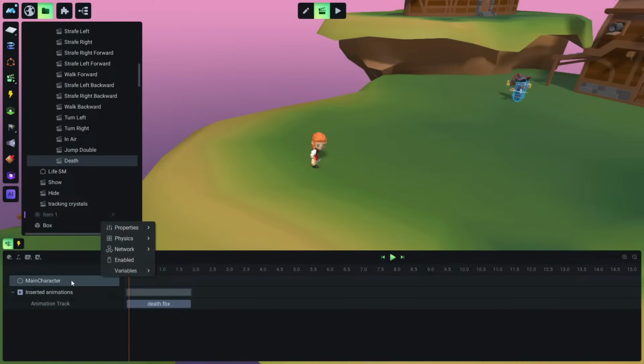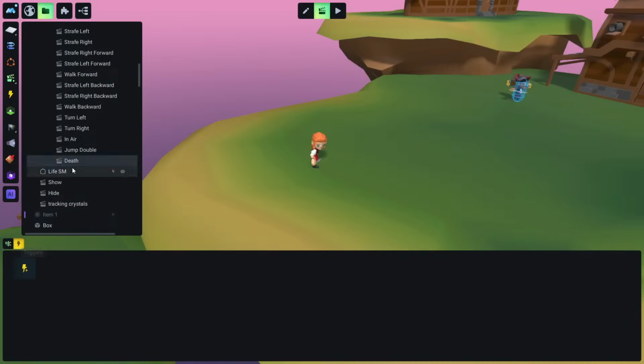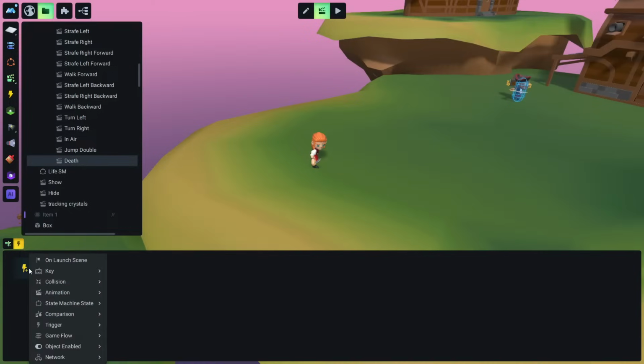We want to disable this character. So we go enabled, we want to disable it. So no physics event or collision event happens, we cannot control the character anymore, and we just play this death animation.